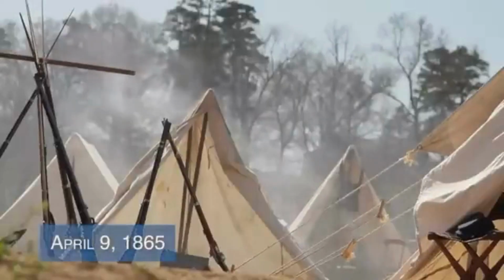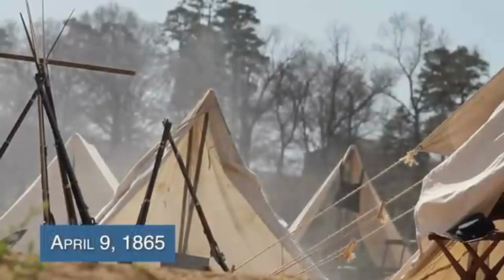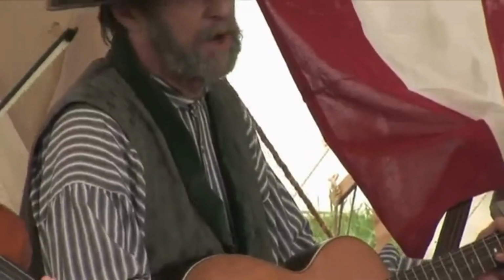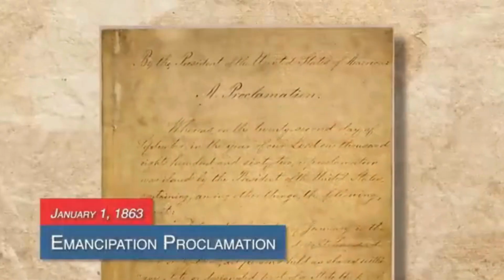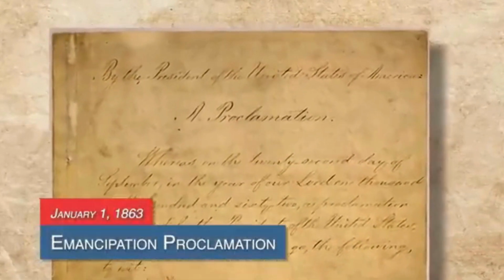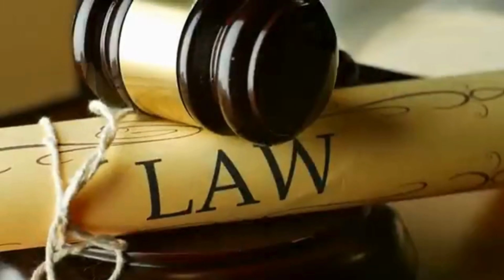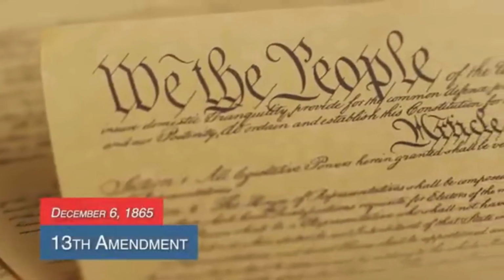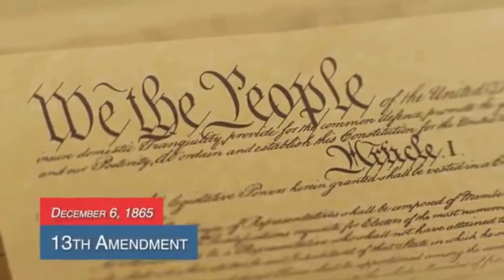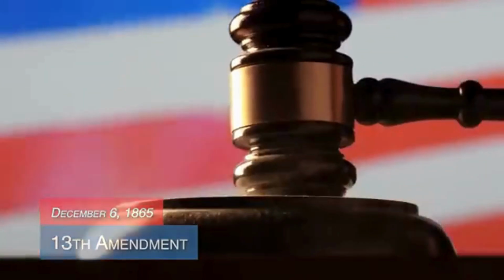The Civil War lasted for 4 years. It ended April 9, 1865. Lincoln hoped the country would heal, rebuild, and forgive each other. The Emancipation Proclamation eventually did free millions of slaves, though it was not a law and did not make slavery illegal. However, it led to the passing of the 13th Amendment to the U.S. Constitution on December 6, 1865. That amendment finally made slavery illegal in the United States.